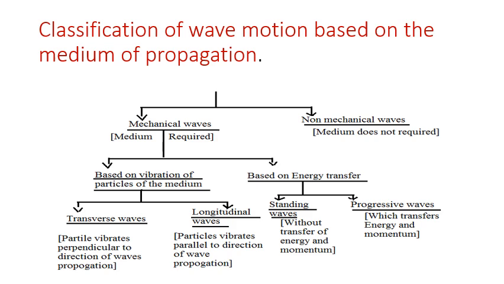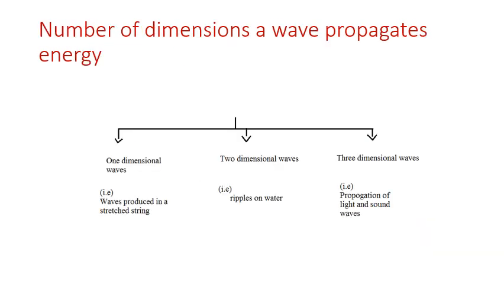Based on the number of dimensions in which a wave propagates energy, there are one-dimensional waves, two-dimensional waves, and three-dimensional waves. For example, a one-dimensional wave is produced in a stretched string, two-dimensional waves are ripples on water, and three-dimensional waves are the propagation of light and sound waves.